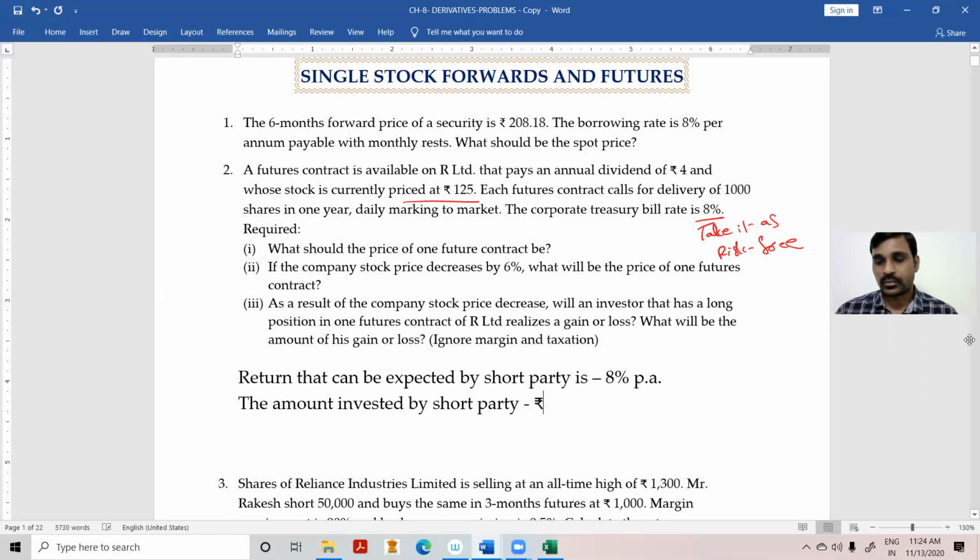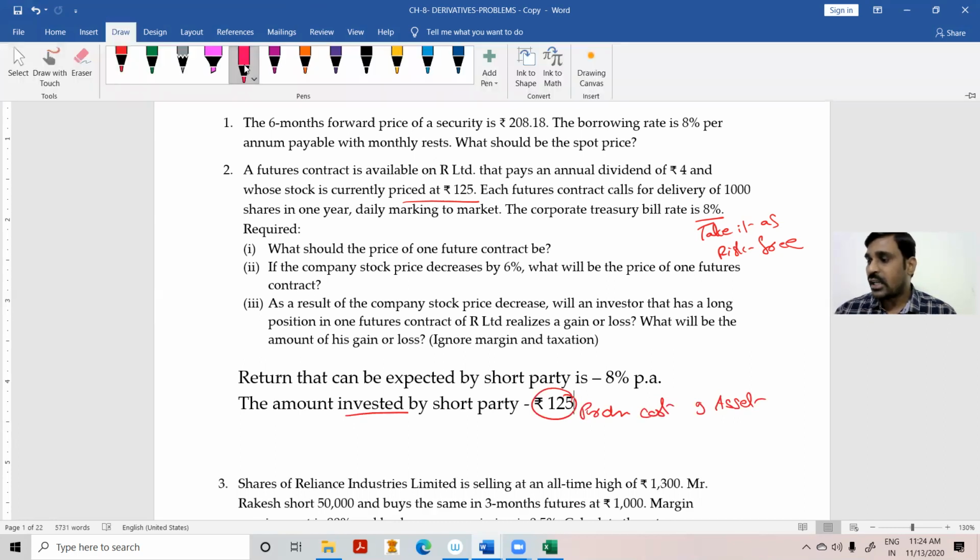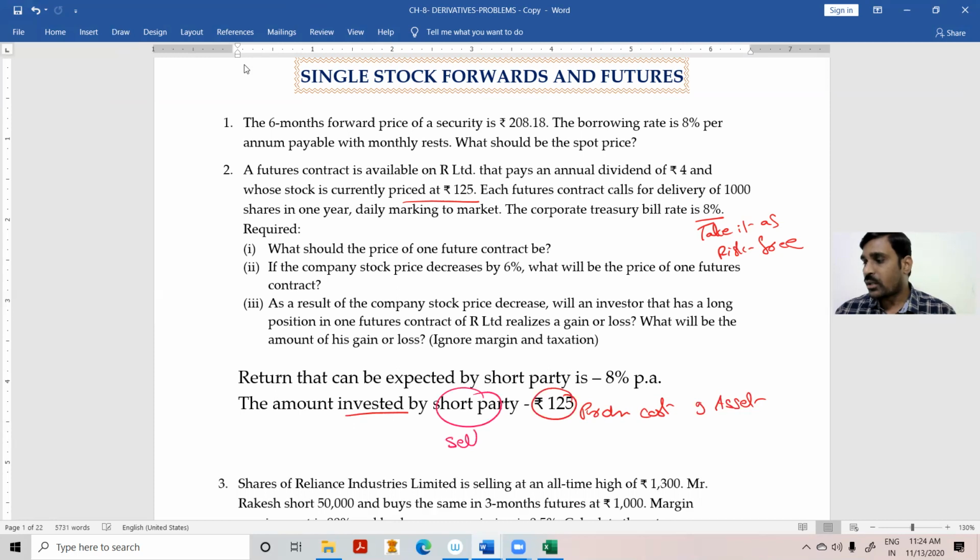Look at this point, don't confuse. Here I am taking the purchase cost of the asset. My investment is nothing but the purchase cost of the asset. You may ask one doubt, sir: you are selling as a short party, short party means selling, then why are we calling it a purchase?